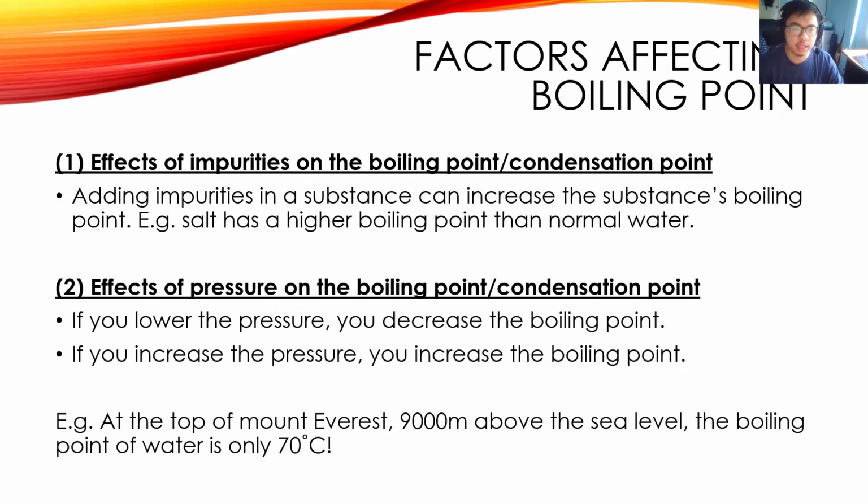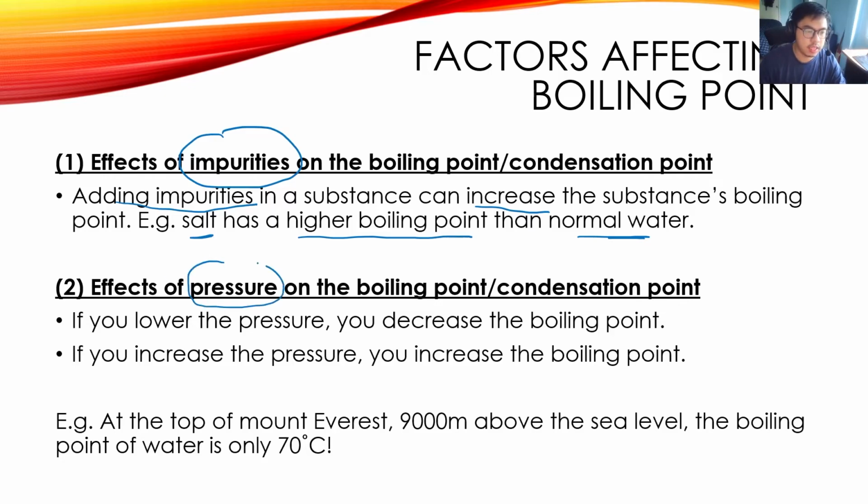Now, just like melting point, boiling point can be affected by other factors as well. The first one is impurities. So, if you add impurities to pure substances, it can increase the substance's boiling point. For example, if you put salt into normal water, that will increase the boiling point of normal water. If the normal water has a boiling point of 100 degrees Celsius, if you add salt, the boiling point will increase a bit, maybe to around 102 degrees Celsius, something like that.